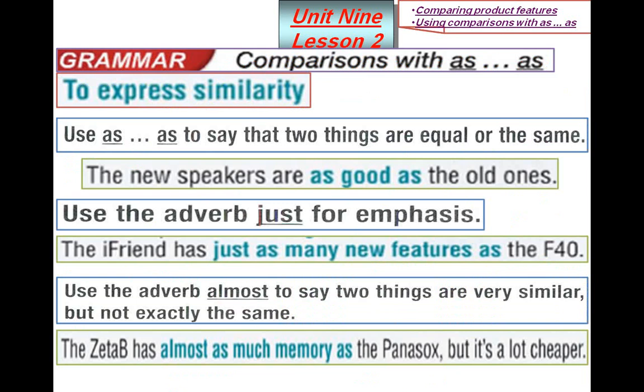So to express similarity, we use the affirmative form of as adjective or as feature as. Or number 2, I use the adverb just, and they have the same meaning, but I use it for emphasis. And finally, while expressing similarity, I use the adverb almost if the two things are very similar but not exactly the same. Okay, is that clear?